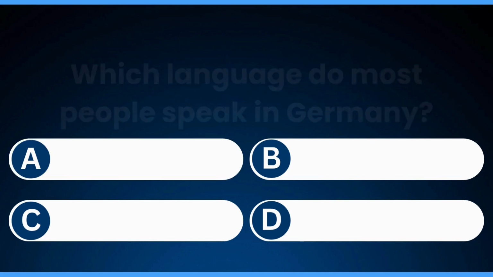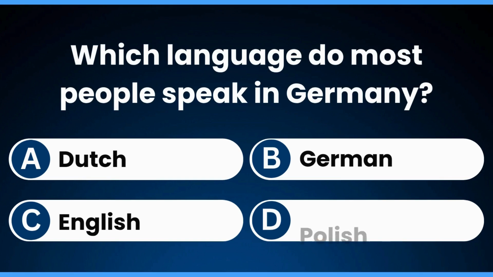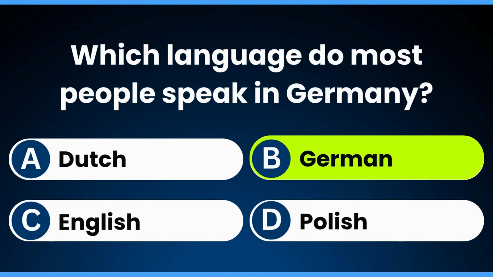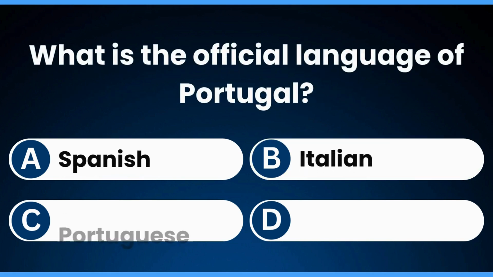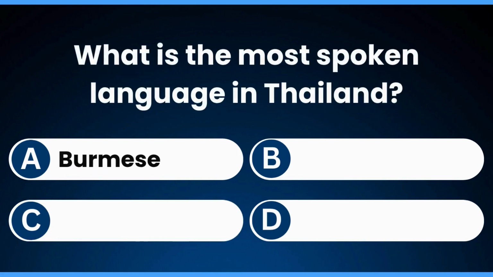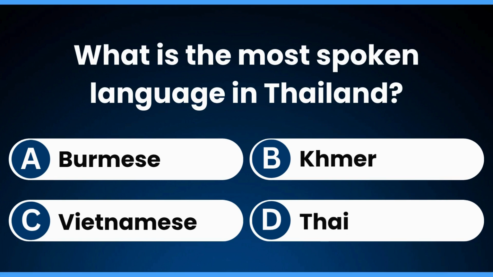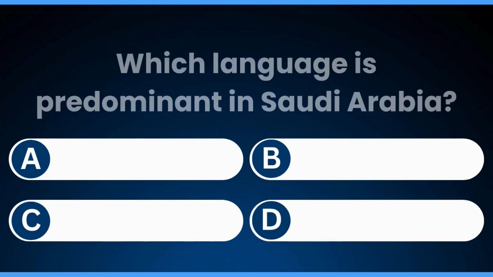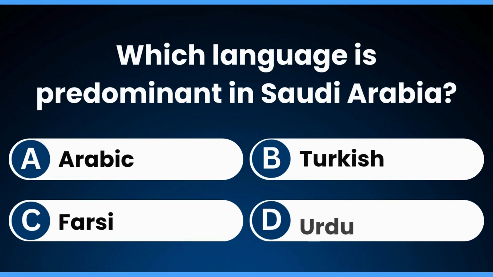Japanese. Which language do most people speak in Germany? German. What is the official language of Portugal? Portuguese. What is the most spoken language in Thailand? Thai. Which language is predominant in Saudi Arabia?